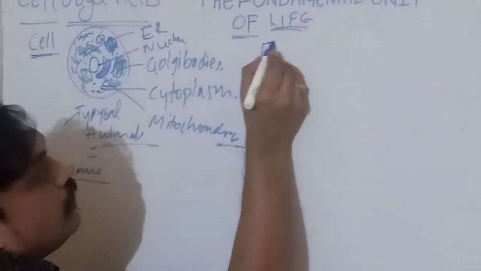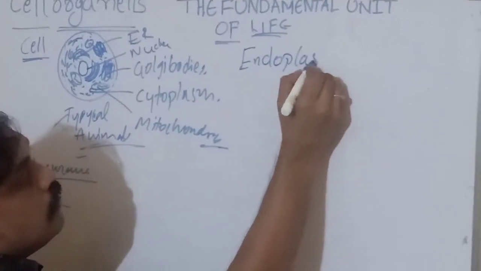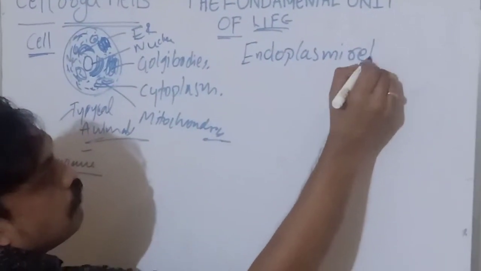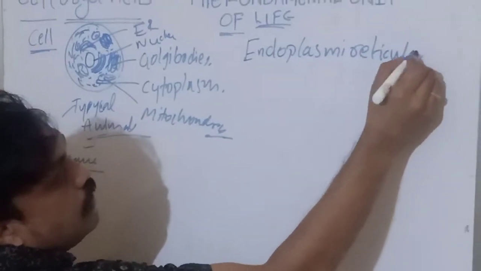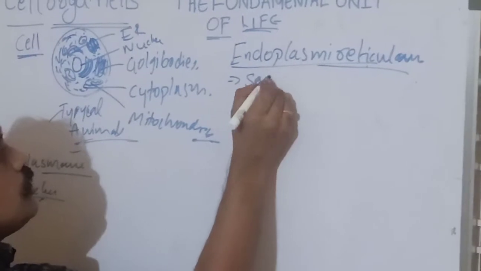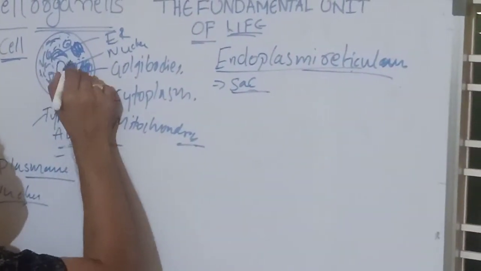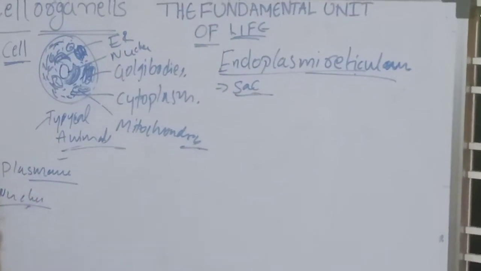I have written it here, endoplasmic reticulum. This endoplasmic reticulum is a sac-like structure located in the cytoplasm. These are foldings.